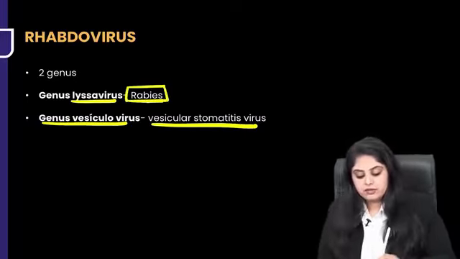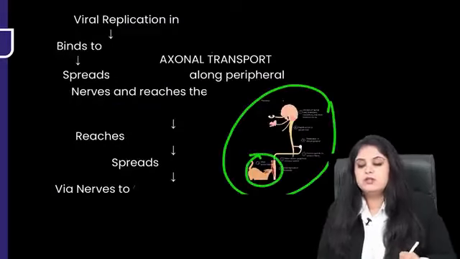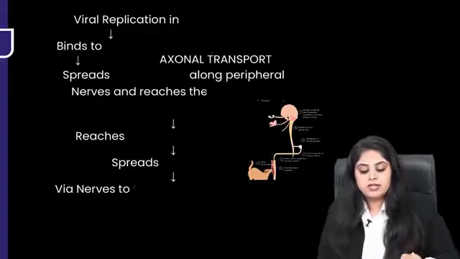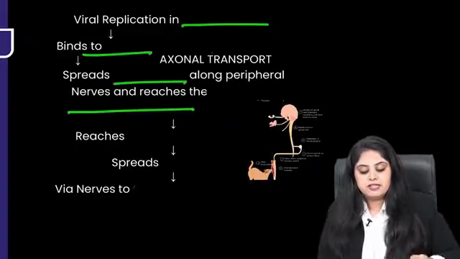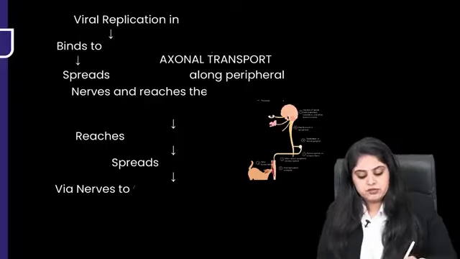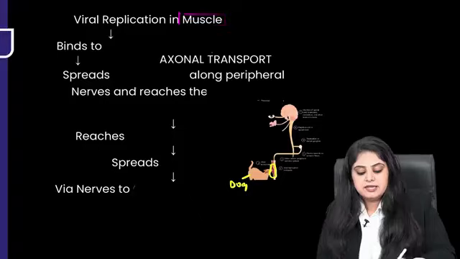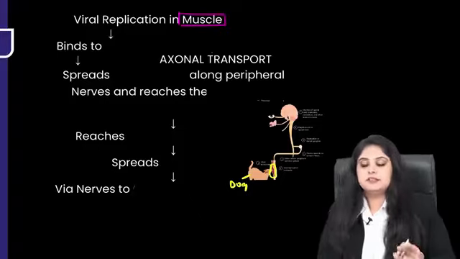So let's get going. So in rabies, I've got you a tiny little diagram over here with a dog, and you know this is associated with a dog bite. You just need to help me with fill in the blanks of whatever I have written over here. So first and foremost, if this, for example, is a dog and the dog has bitten a person in the lower limb, where is the virus going to multiply? Ma'am, wherever the bite happens, that is going to lodge the virus in the muscle.